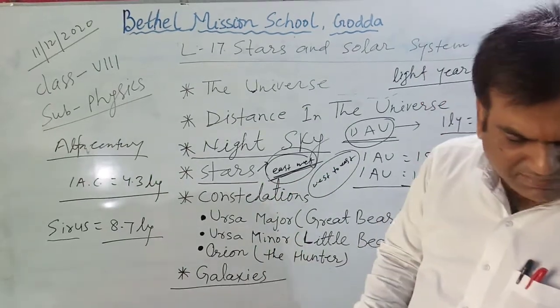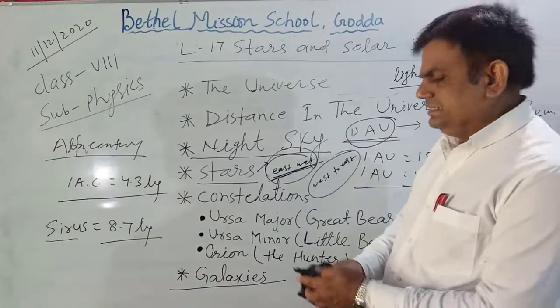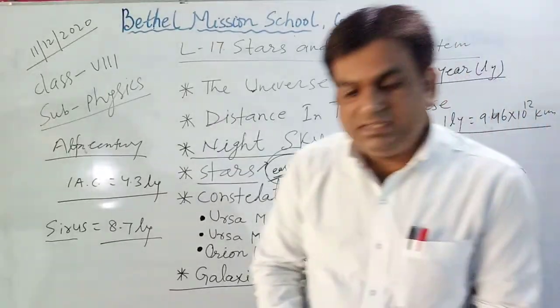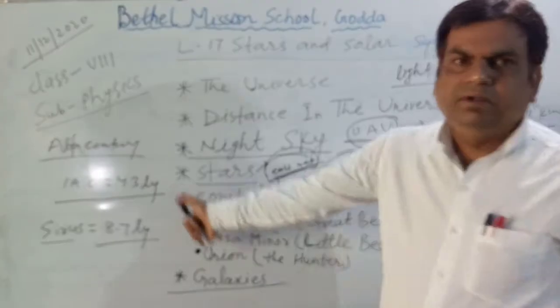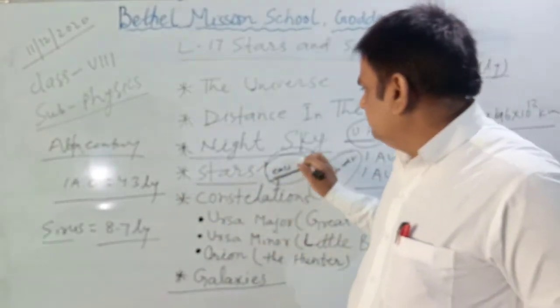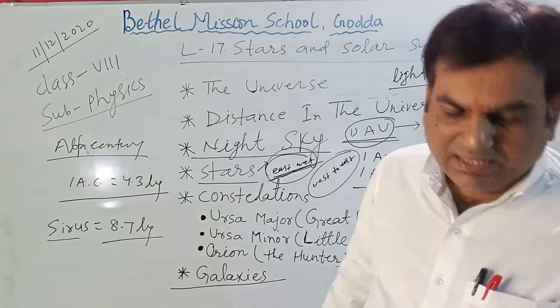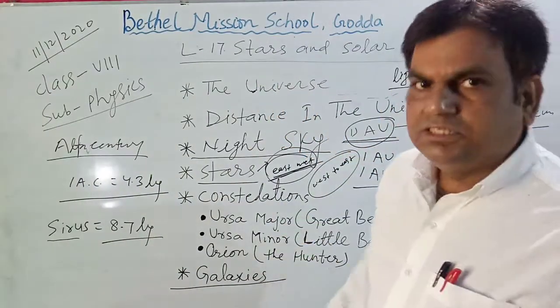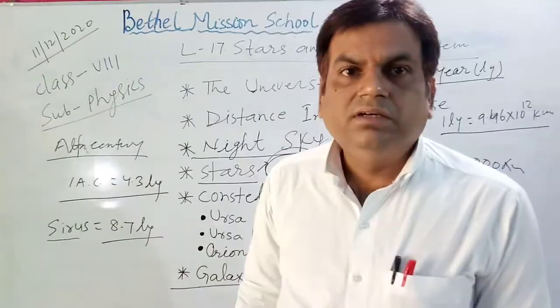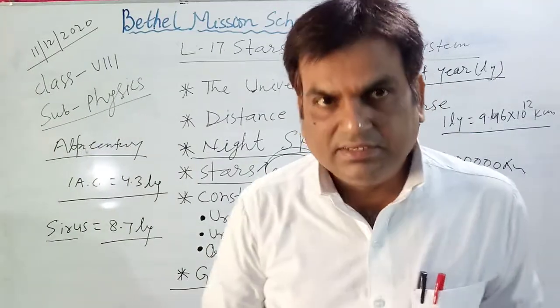Stars are generally made up of gases, as I told, and they are not permanent. The gases they are made of are hydrogen and helium. The constellations, we will discuss in the next class. Till then, thank you.